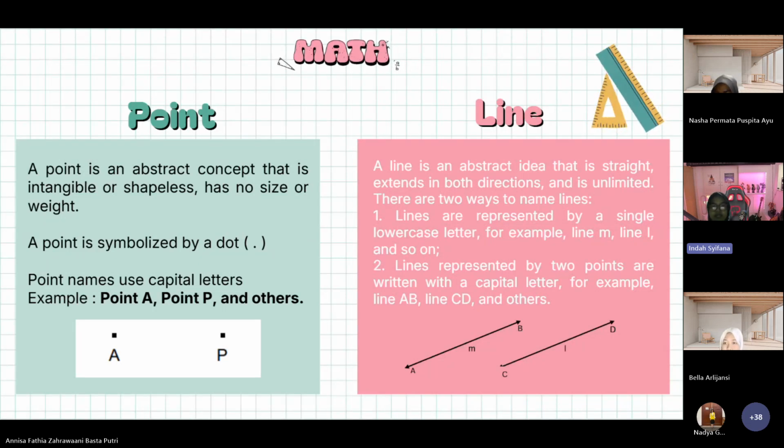And a line is an abstract idea that is straight, extends in both directions, and is unlimited. There are two ways to name lines. First, lines are represented by a single lowercase letter, for example, line m, line l, and others. And second, lines represented by two points are written with capital letters, for example, line AB, line CD, and others.